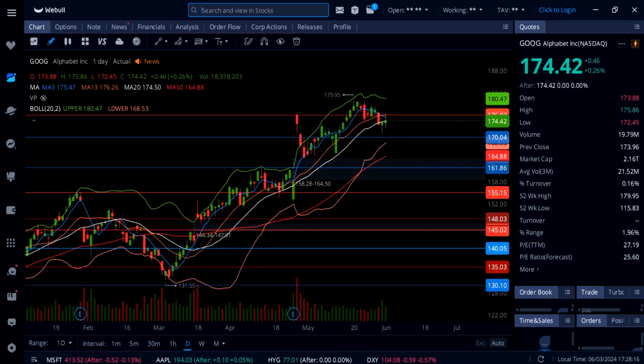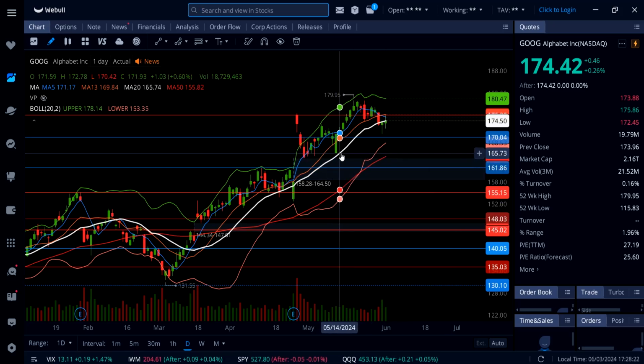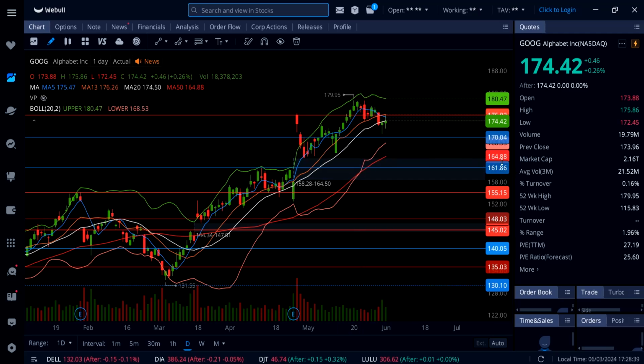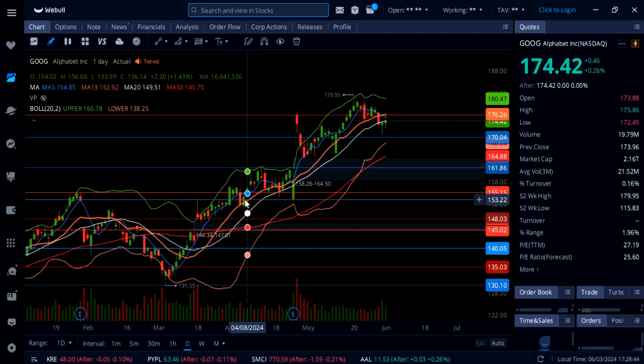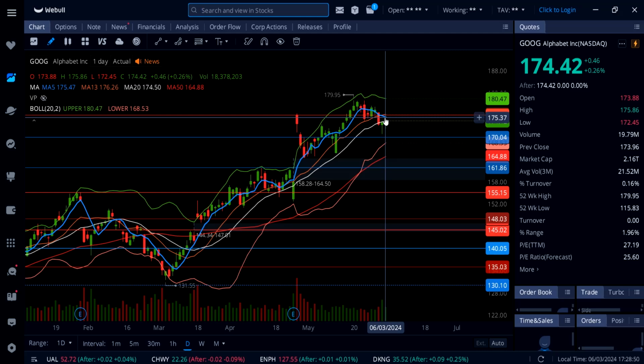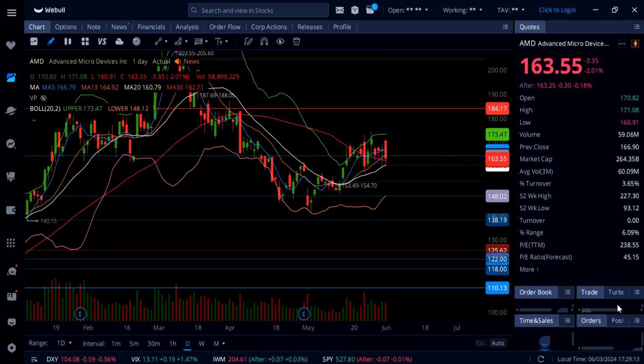On Google stock, it's up 0.26%, so Google came down to 172, but into closing, if you look at my screen, Google actually trying to hold rising 20-day moving average 174.50 and closing just slightly under that level. So that's going to be your line in the sand, 174.50. Below that, Google can come down all the way down to 170 and then 168, down to even 164.88, 50 SMA on this daily time frame. To the upside, Google can actually go up and recapture 176, then watch out for continuation to the upside back up to 180.